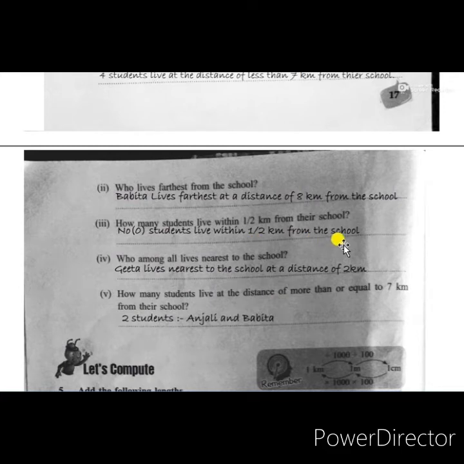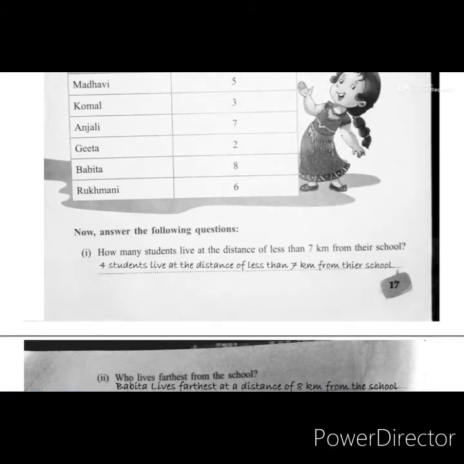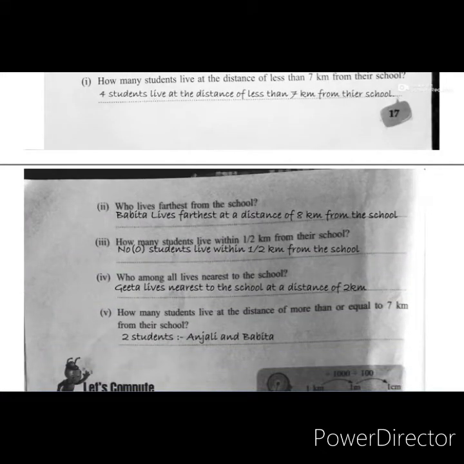Now the fourth question is, who among all lives nearest to the school? Among these students, how many students are there? 6 students' names are given there. Among these, who lives very near to the school? See, Geeta, the smallest distance is shown here, 2 kilometers. So we can write Geeta lives nearest to the school at a distance of 2 kilometers.